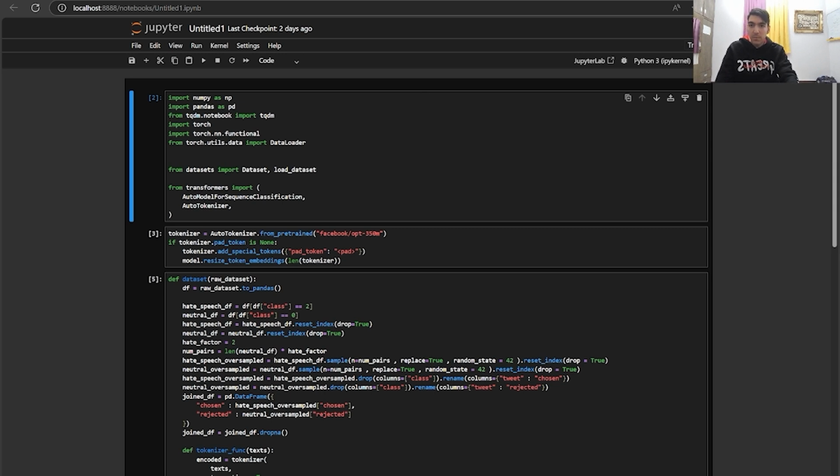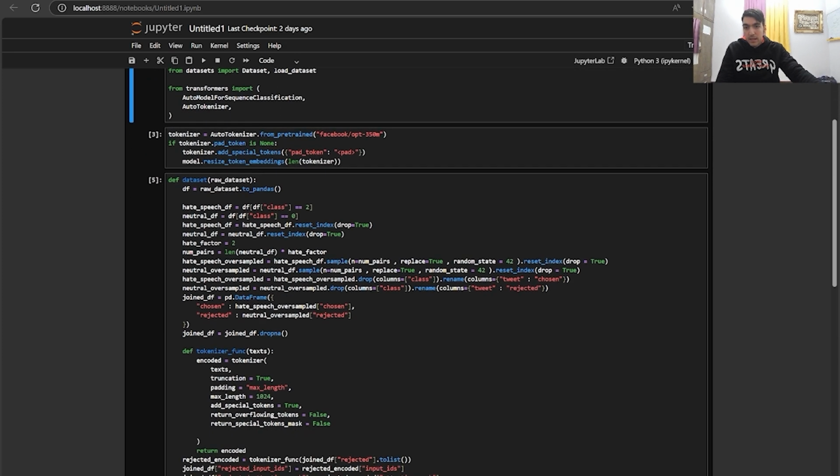Okay, now let's talk about the tokenizer setup we have here. We are loading a pre-trained tokenizer, and here we're basically saying if the tokenizer doesn't have a padding token, add a special pad token to ensure consistent sequence lengths during training.